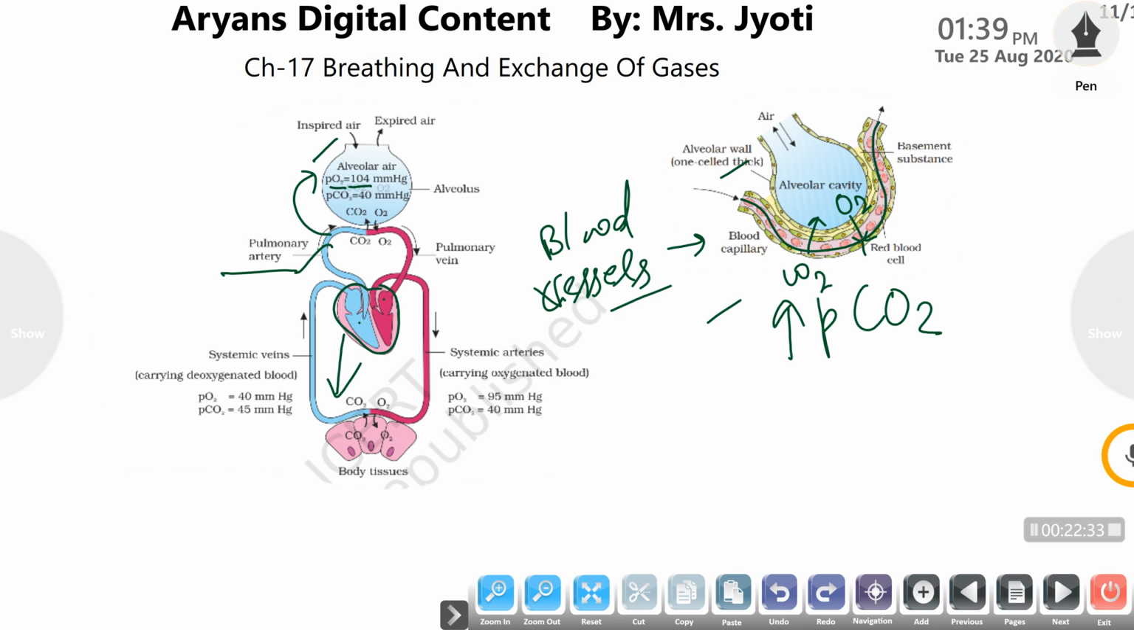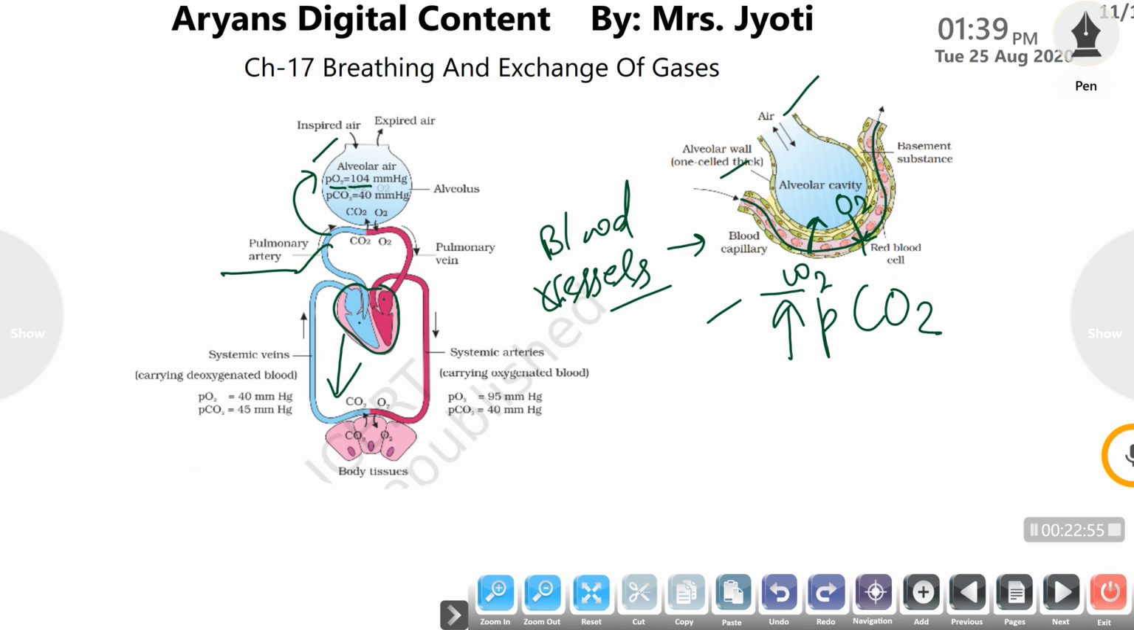So in the lungs the partial pressure of oxygen is maximum, so oxygen flows from the lungs alveoli to the blood vessel, and in the blood capillaries the partial pressure of CO2 is maximum, so it flows from the blood vessels to the lungs alveoli, and thus the gaseous exchange is completed.